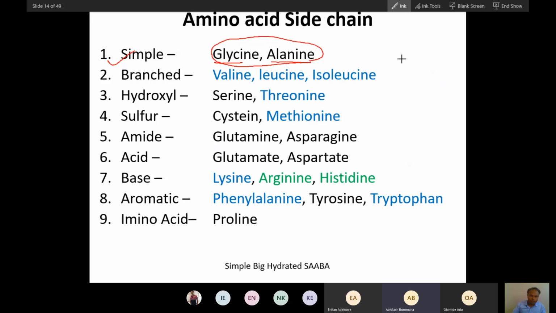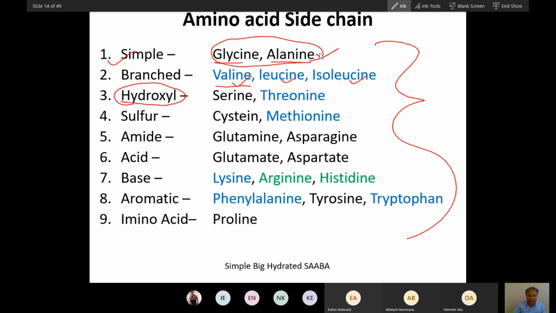So you can see I have explained glycine, alanine, and I have explained valine, leucine, isoleucine. Now let's talk about serine and threonine. These both are what type of amino acid? These both are hydroxyl group containing. So you have to memorize all this. If you don't memorize, that will not be good.